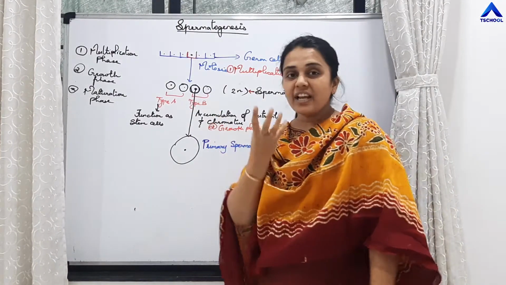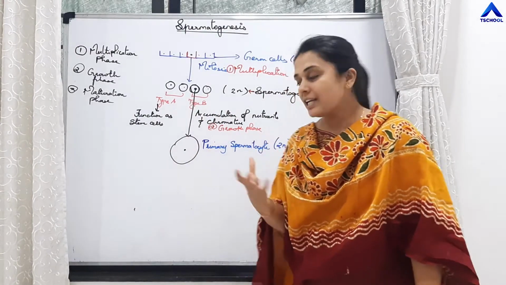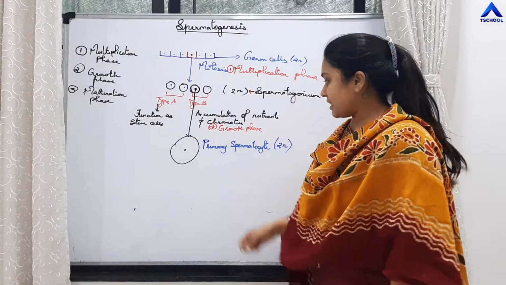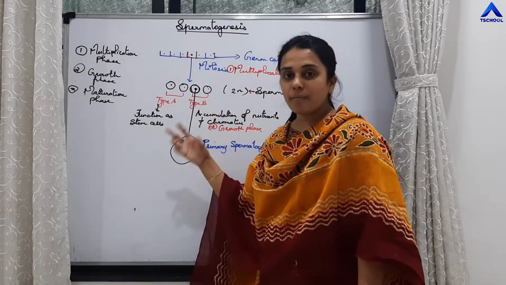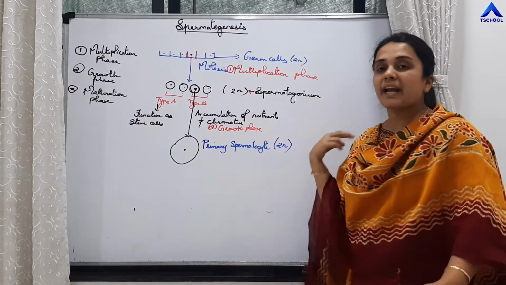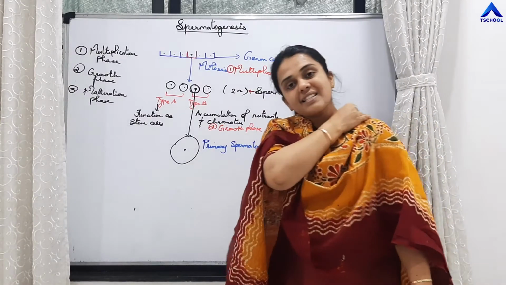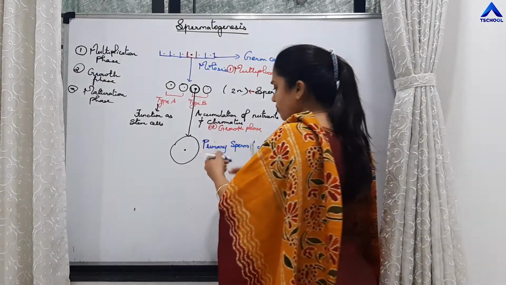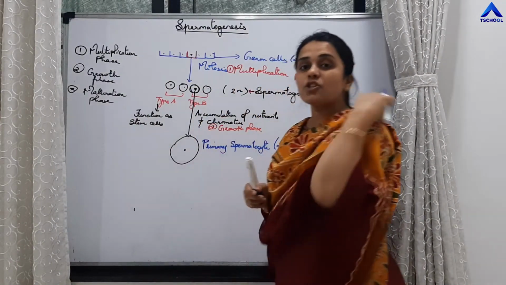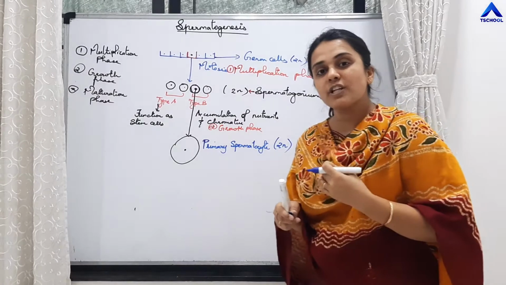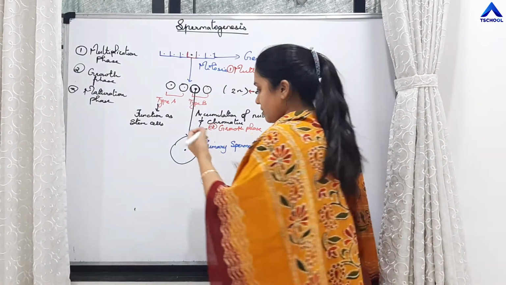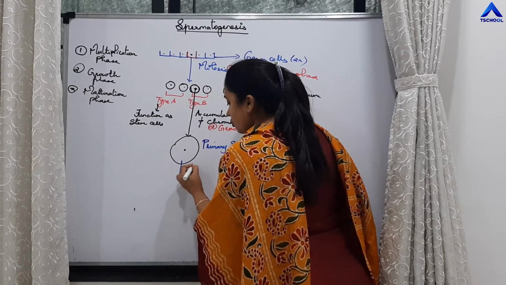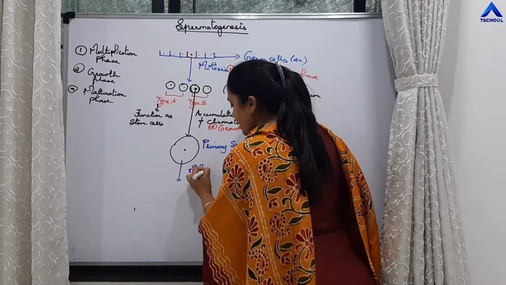So the cell will enlarge in its size because of the accumulation of nutrients and chromatin material. The cells formed after the growth are called primary spermatocytes, and these cells are also diploid cells. Now the next phase is maturation phase. It is in this maturation phase that meiosis occurs. So this primary spermatocyte undergoes first meiosis.